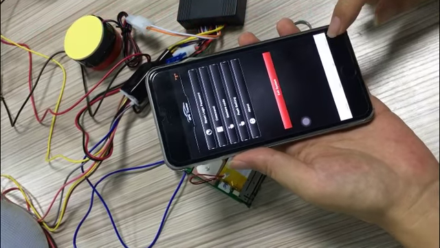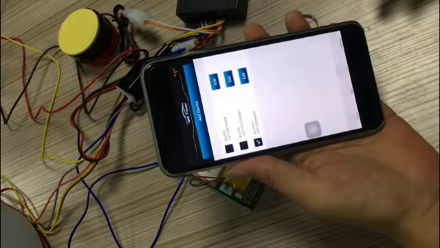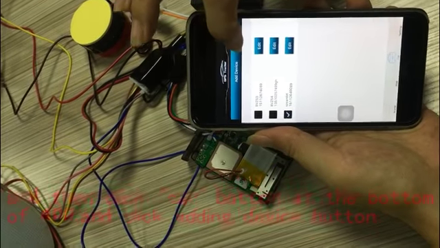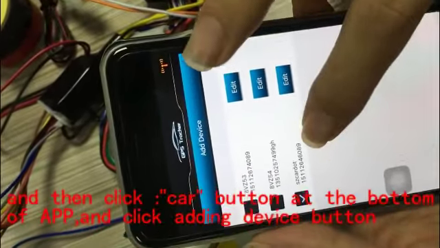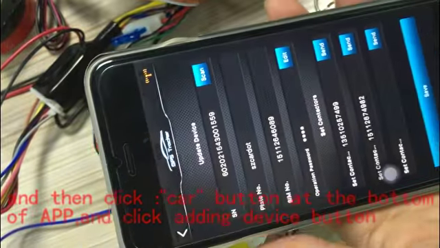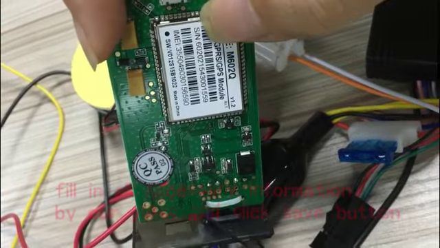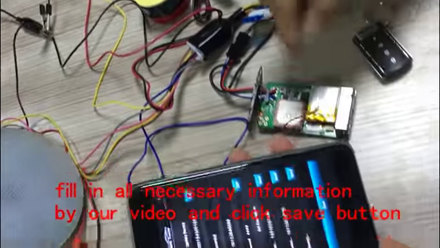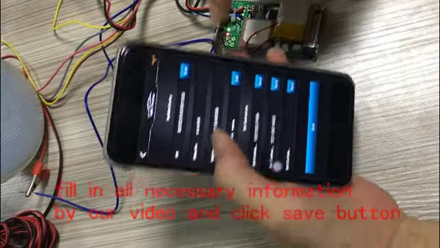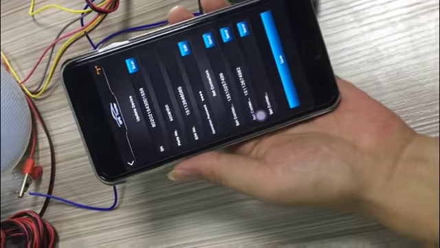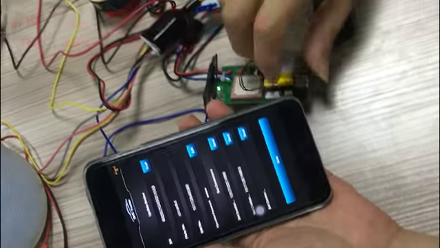Click car. Add devices. I have added devices. Edit. Okay, SN, this number. This SN number. Now this is the plate number, your car plate number. This one. This arm.